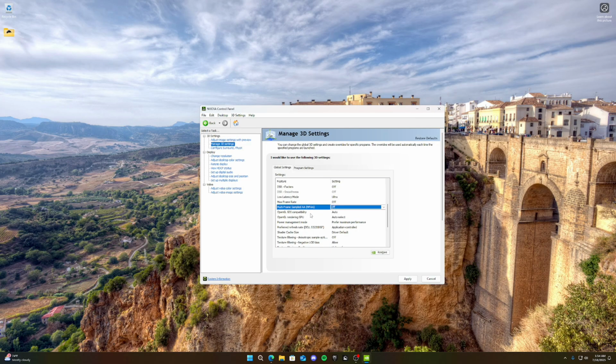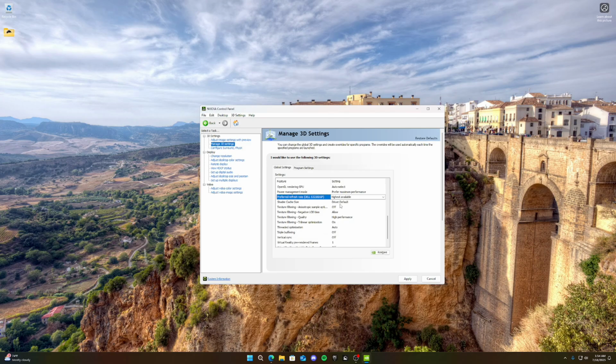OpenGL GDI compatibility, we want that auto. The next one we want on auto select. Power management mode, this is an important one, we need on maximum performance. Application controlled on prefer refresh rate, unless you just want to change it here. You can put it on highest available because you want the highest available refresh rate, of course.